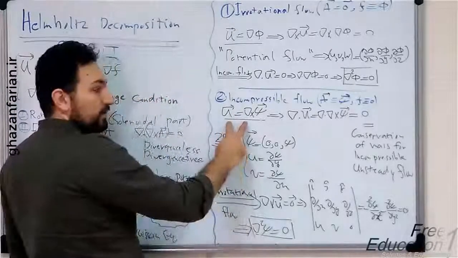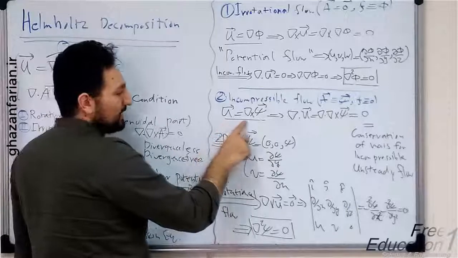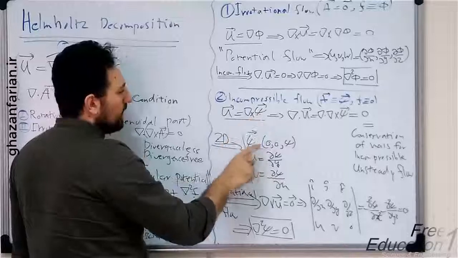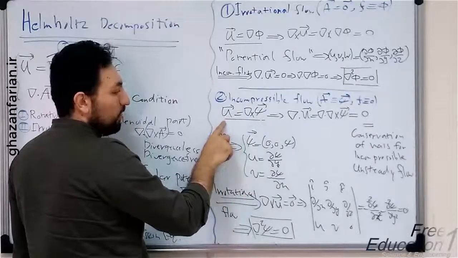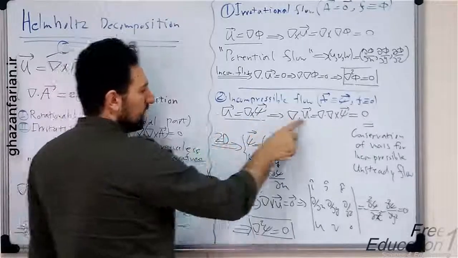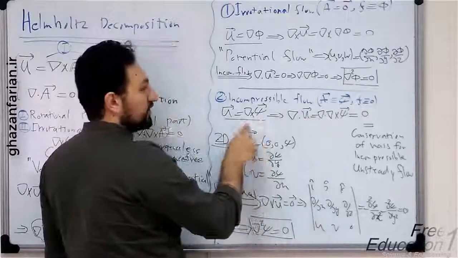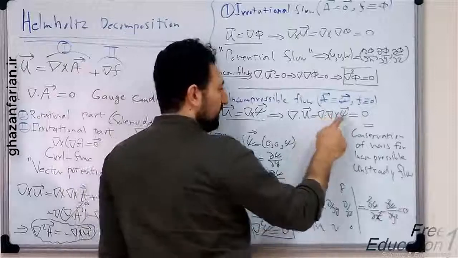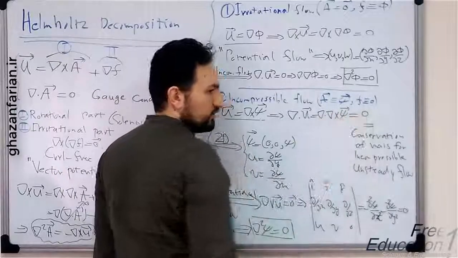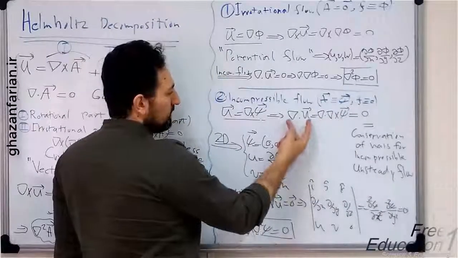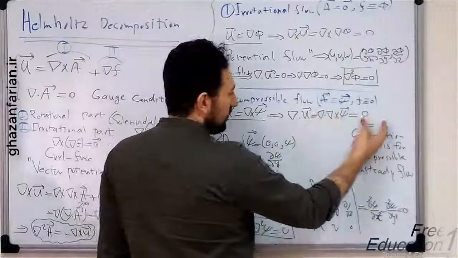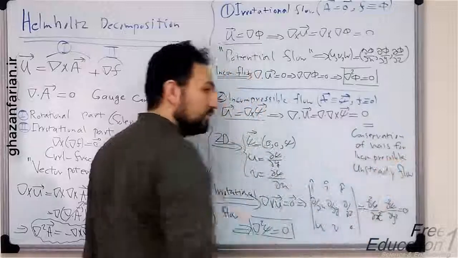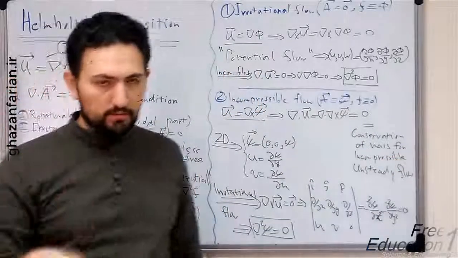Again, if we define the velocity vector as the curl of a vector field, which is psi, and take the divergence of both sides, the divergence of velocity field is equal to the divergence of curl of the psi vector. The divergence of curl of any arbitrary vector is 0. So you see here we have the divergence of velocity field equal to 0, which is the conservation of mass for the incompressible unsteady flow.